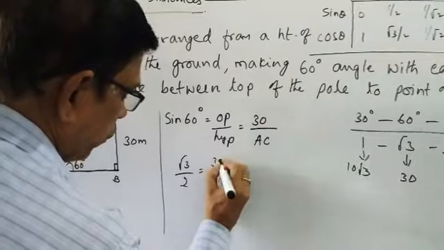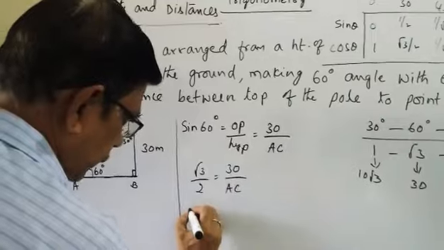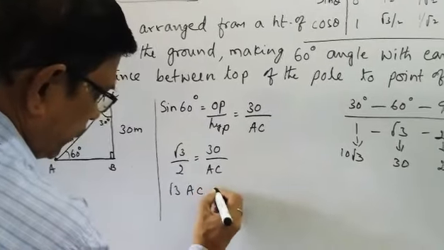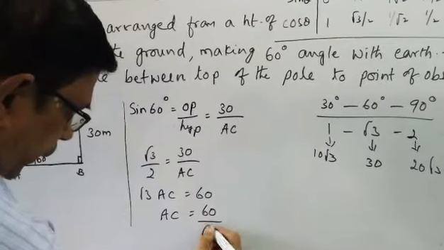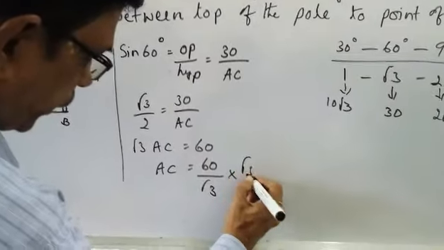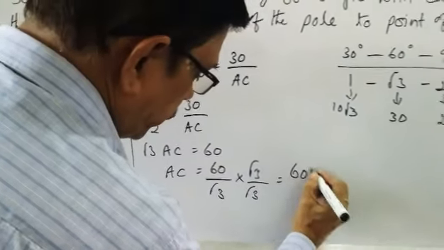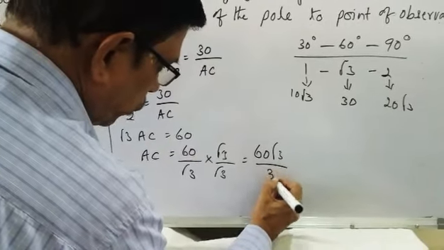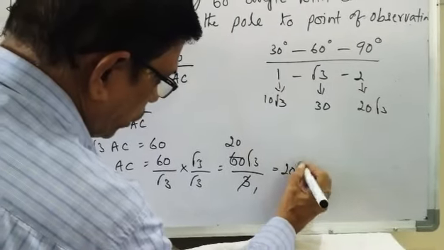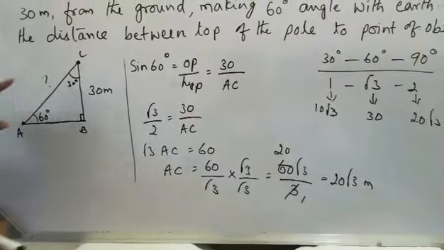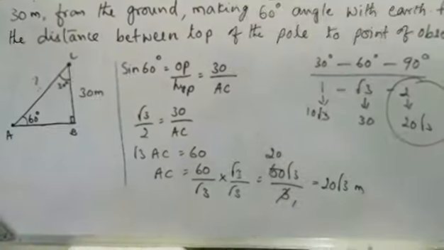Root 3 by 2 is equal to 30 by AC. Then we cross multiply. Root 3 AC is equal to 60. Then AC is equal to 60 by root 3. Multiply with root 3 on both sides. We are rationalizing here. So 60 into root 3 is 60 root 3. Root 3 into root 3 is 3. 3 twenties are 60. 20 into root 3 is equal to 20 root 3 meters. So what is AC? AC is equal to 20 root 3. Here we got 20 root 3.